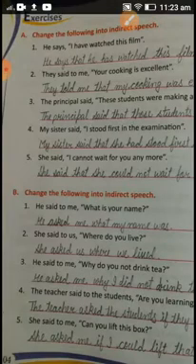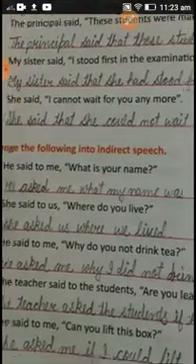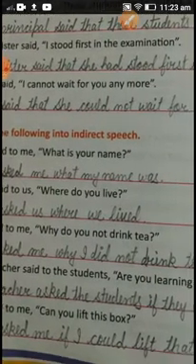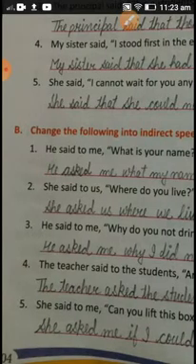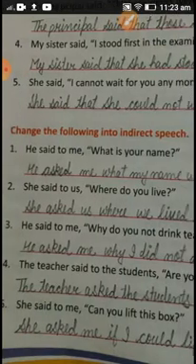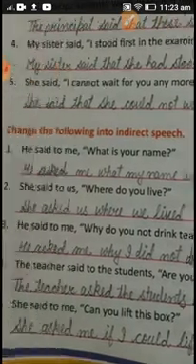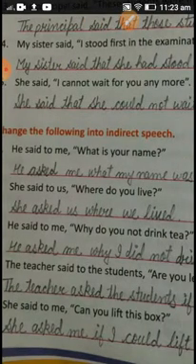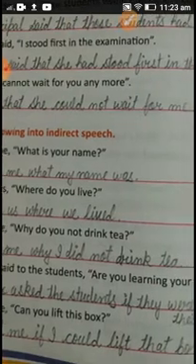Next exercise B, he said to me, what is your name? So he asked me, whenever a question is there we have to put asked me what my name was. Next question is, she said to us, where do you live? So she asked us where we lived. Next, he said to me, why do you not drink tea? So he asked me why I did not, do will be converted into did not drink tea.